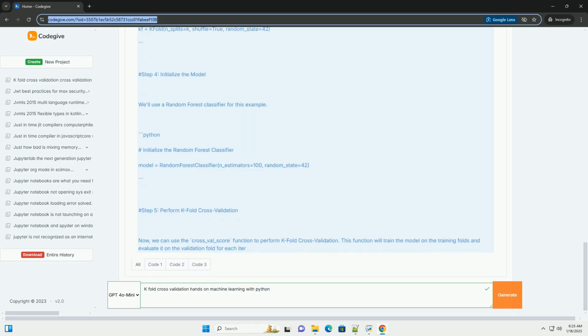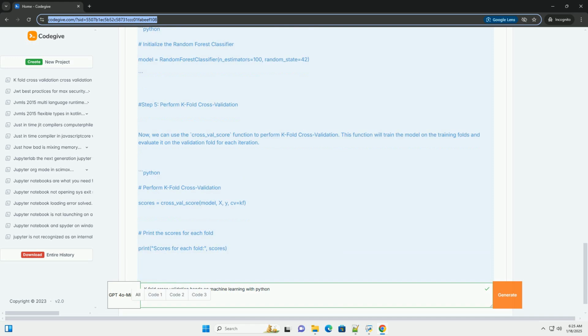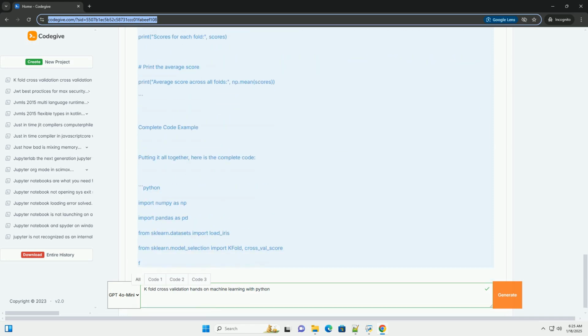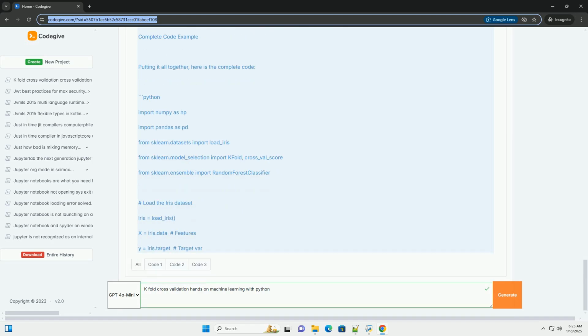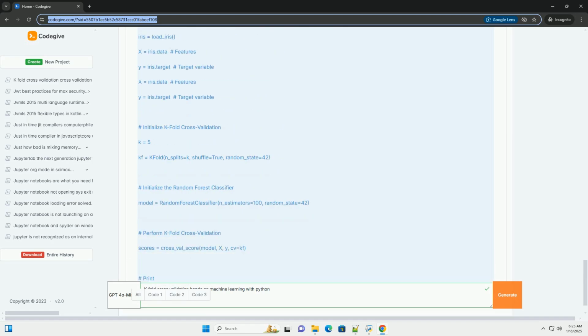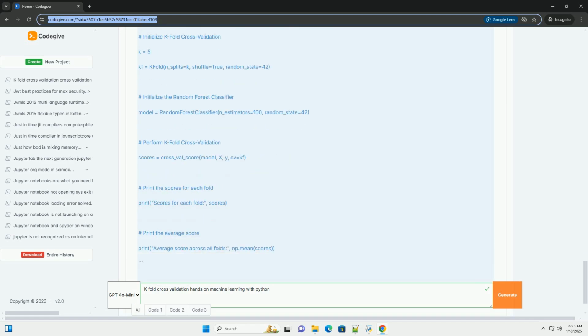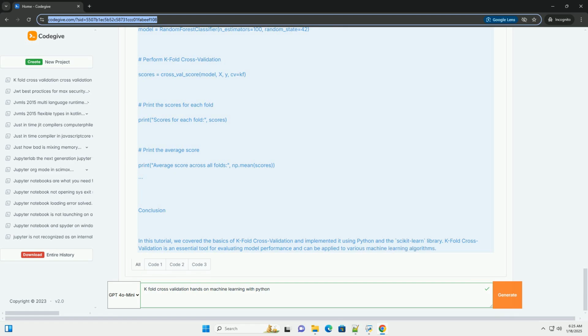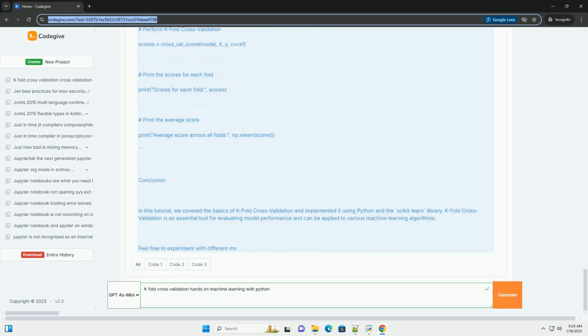What is K-fold cross-validation? K-fold cross-validation involves splitting your dataset into K subsets, or folds. The model is trained on K-1 of these folds and validated on the remaining fold. This process is repeated K times, with each fold serving as the validation set exactly once. The final performance metric is typically the average of the K validation scores.